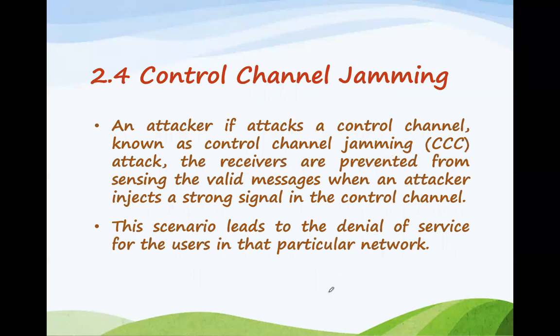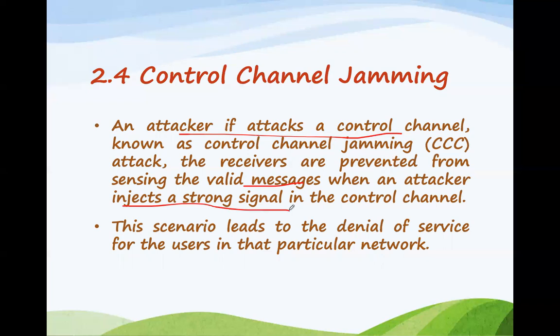The last one is control channel jamming. In control channel jamming, the attacker attacks the control channel, and that is why it is known as control channel jamming. It takes control of the channel. The receivers are prevented from getting valid messages. Why are they prevented from getting valid messages? Because the attacker injects a very strong signal into the control channel.